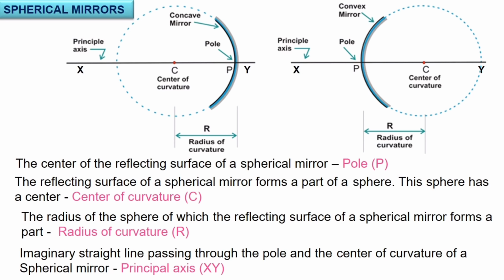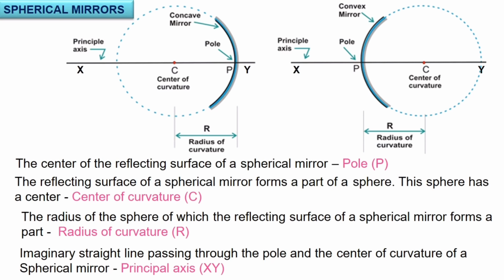First word is pole. The center of the reflecting surface of a plane mirror or a spherical mirror is called the pole. So here you can see two pole points in this picture. The next one: the reflecting surface of a spherical mirror forms a part of a sphere, and this sphere has a center, and that is called the center of curvature. That is available for both the mirrors, concave as well as convex. But note it down, children, for a concave mirror it is present in front of the mirror, and for a convex mirror the C point is present at its back.